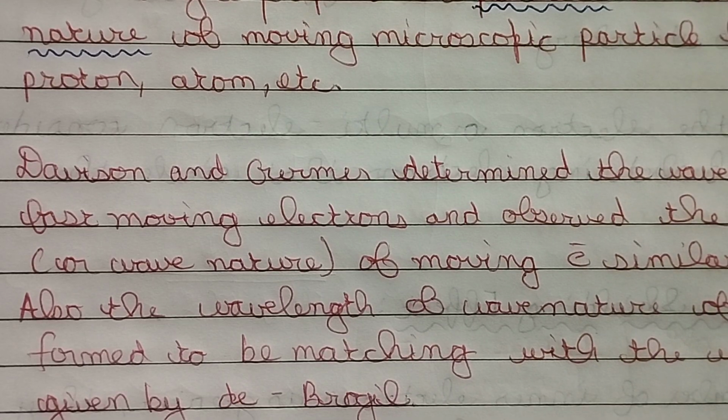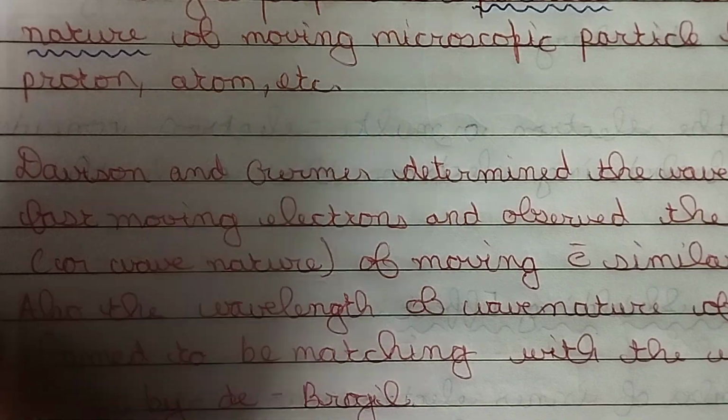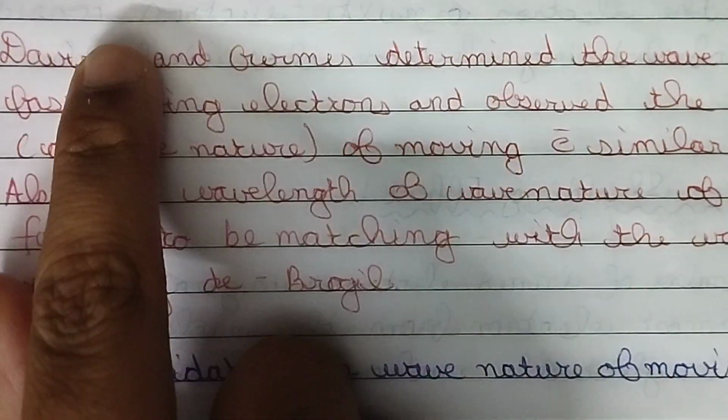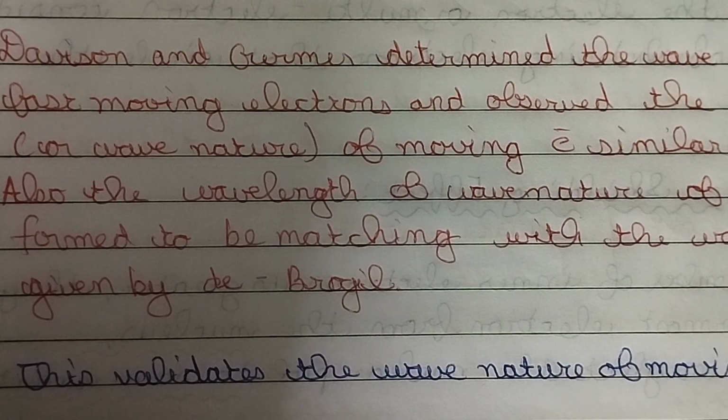Most of you must have thought, how old is this man, you must have forgotten all this, the theory has become so outdated. But no, Davidson and Germer determined the wave nature of electrons.